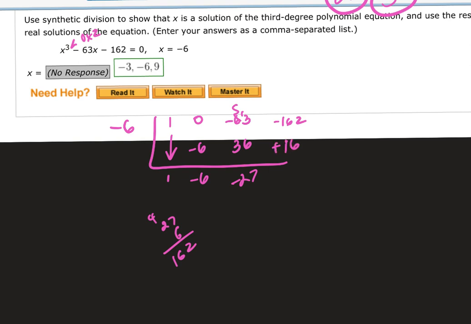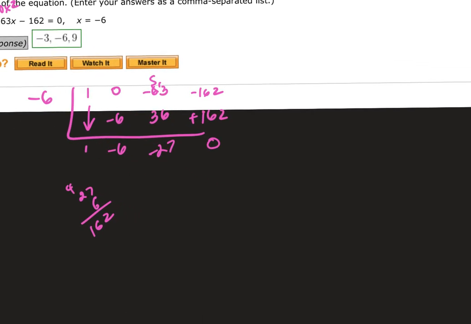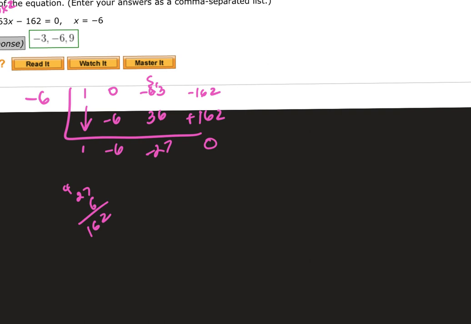Negative 162, positive 162. There's my 0. Again, if it wasn't 0, something's wrong. So then I take what's left. This gets the x, this gets the x squared, and factor it.